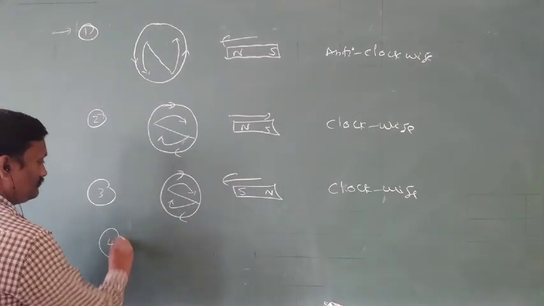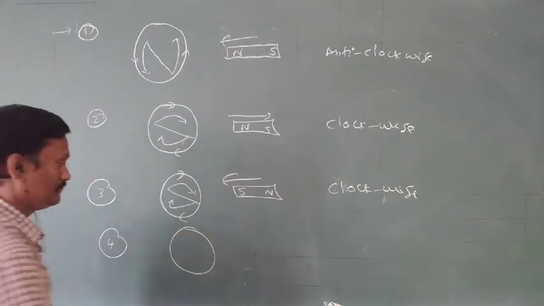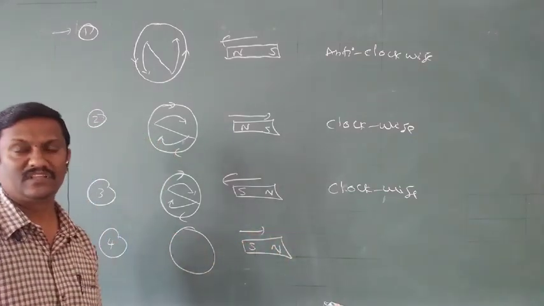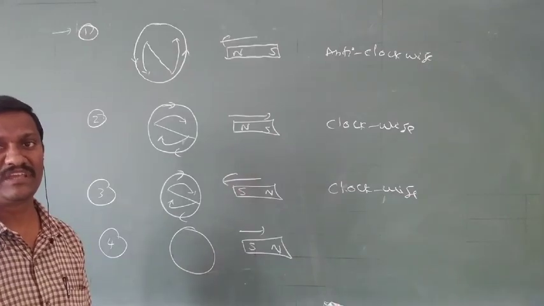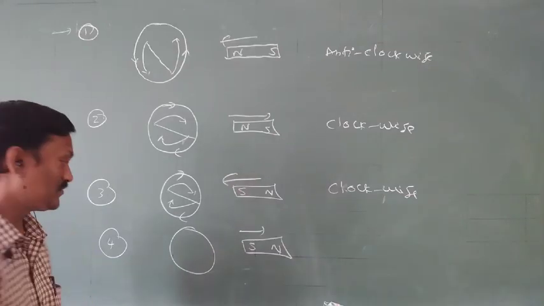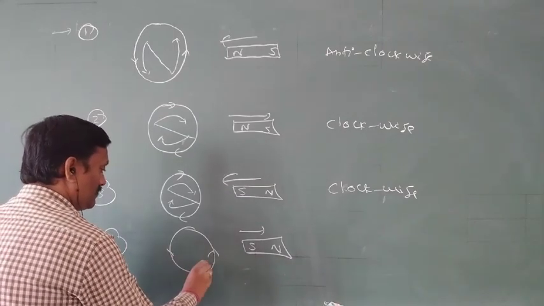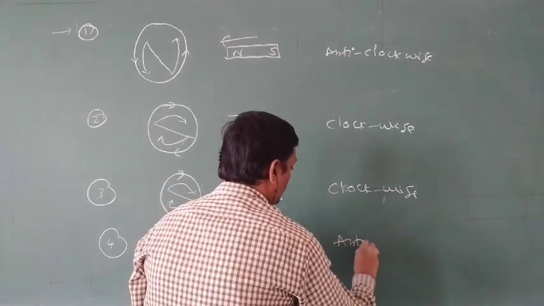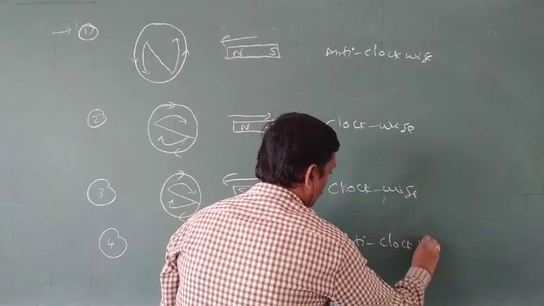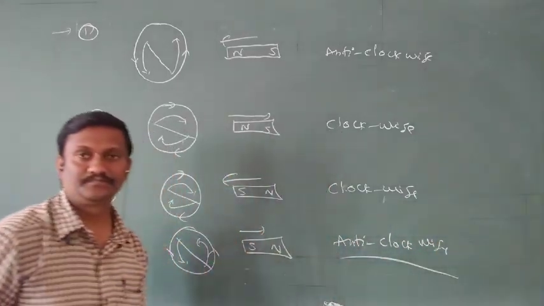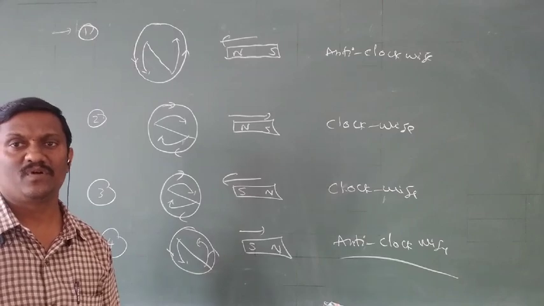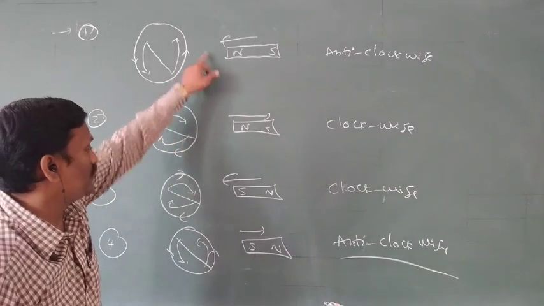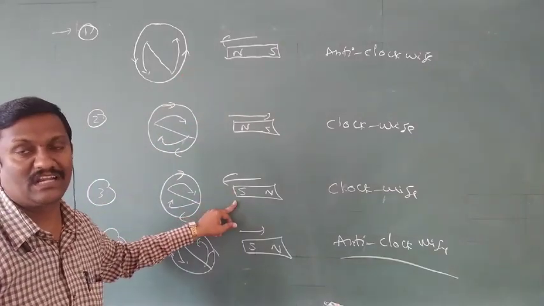Fourth, again. Now the south pole of the bar magnet is moving away from the coil. The south pole is moving away, so the opposite pole is induced. North pole means anti-clockwise. Now the direction of current is anti-clockwise. So that is about some important points related to the motion of bar magnets. Towards means the same pole is induced. North pole means anti-clockwise, south pole means clockwise.